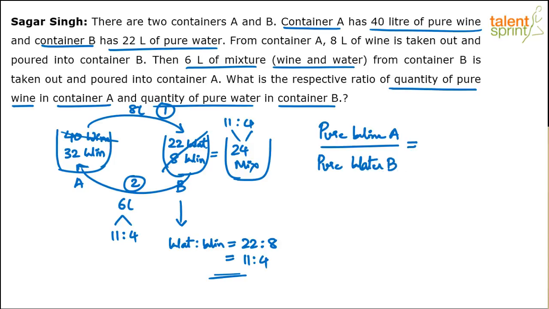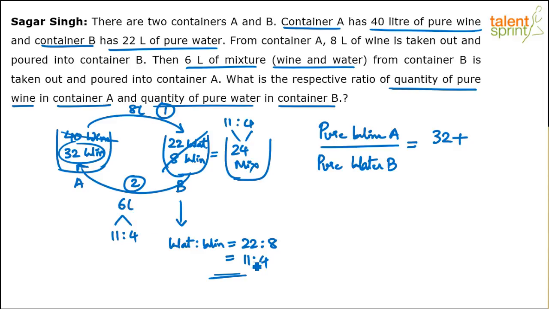Now look at this. Pure wine in A. Already 32 liters of wine is there in A. So that 32 plus some more wine has come. See, 6 liters of mixture has been poured, but all this 6 liters is not wine, right? In this 6 liters, only some portion is wine. So how much is that wine? See, water to wine ratio is 11:4, right? So out of 6 liters, how much is wine? 4 parts.